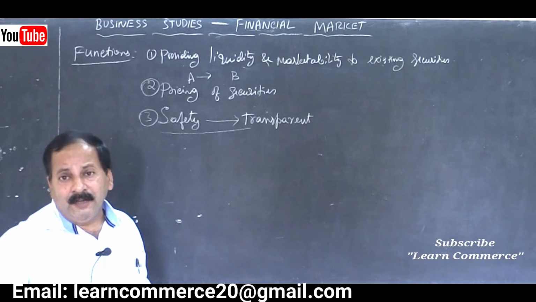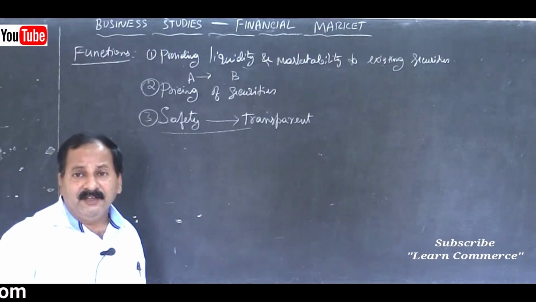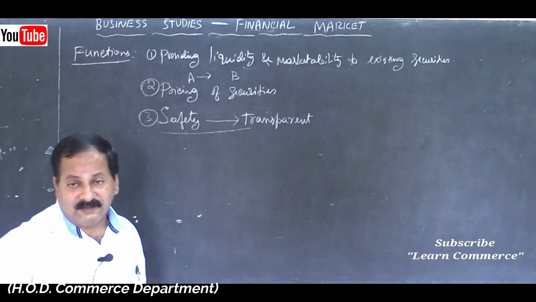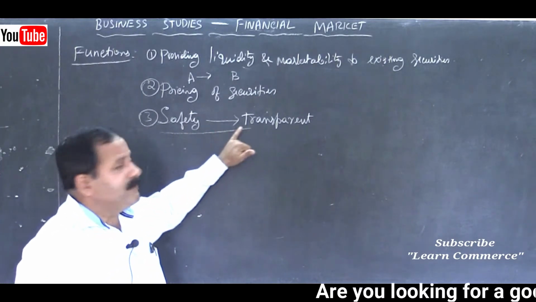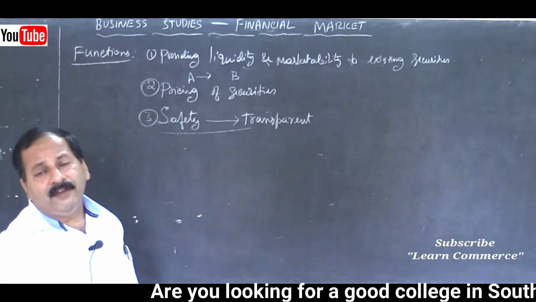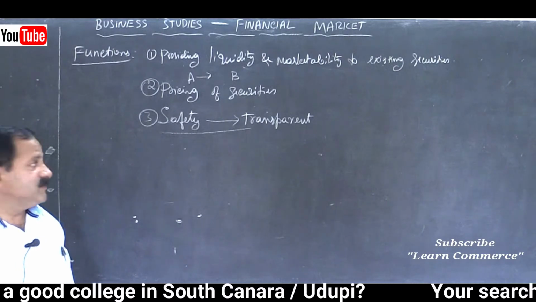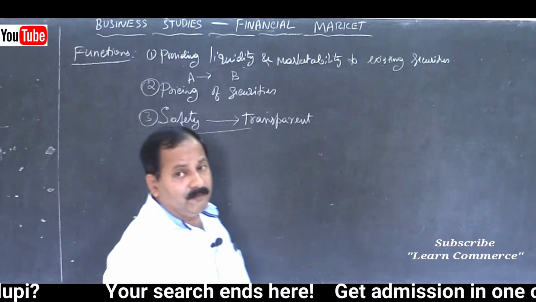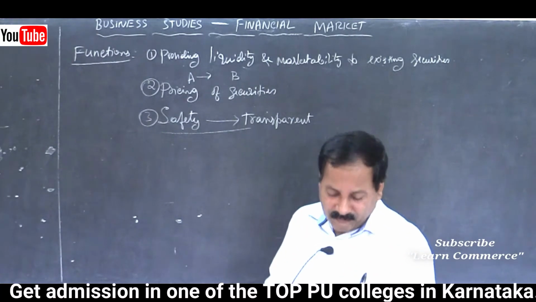Nowadays they are not in a position to manipulate the prices, but in the manual system, chances were there to manipulate the prices, isn't it? So here you can see transparent dealing, and hence the safety of the transaction. Your transactions will always be secured. There will not be any fraud in the dealings with the exchange. So that is another function of the stock exchange.